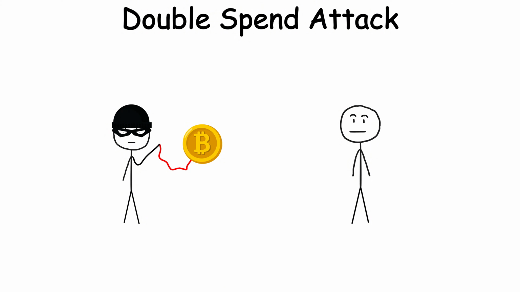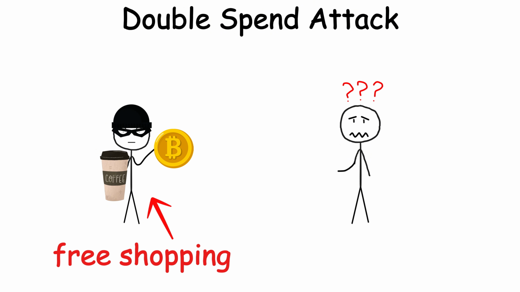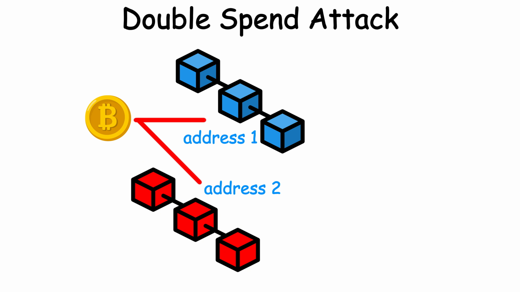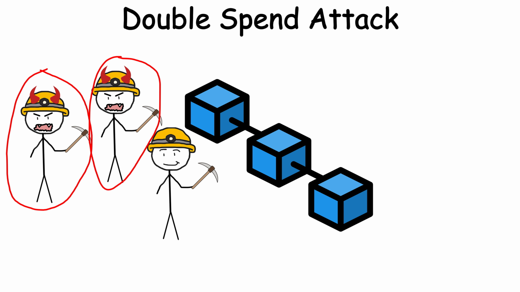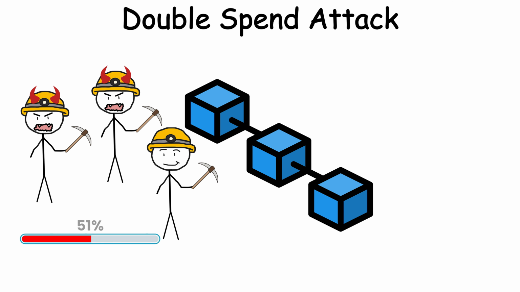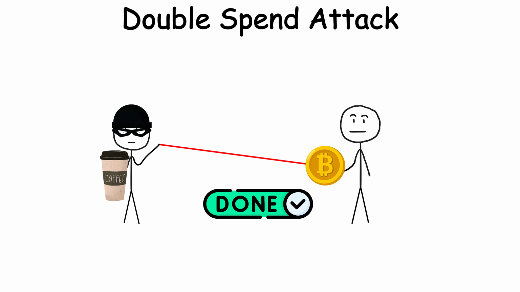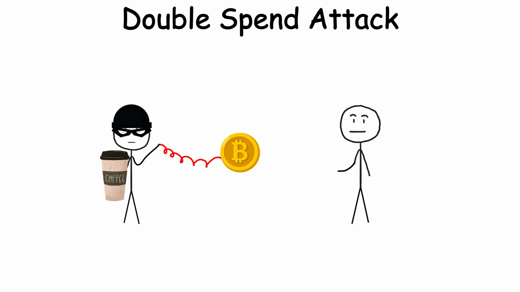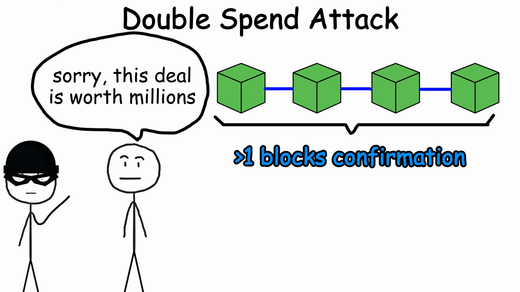A double spend attack is like paying for coffee with cash, then grabbing your cash back when the cashier isn't looking. On blockchains, it means spending the same crypto twice. Normally, once a transaction is confirmed on a blockchain, it's final. But if an attacker controls enough mining power or exploits network delays, they can trick a vendor into accepting payment, then secretly reverse the transaction on the blockchain, taking their crypto back while keeping the goods. This is why many merchants require multiple confirmations before accepting large crypto payments.